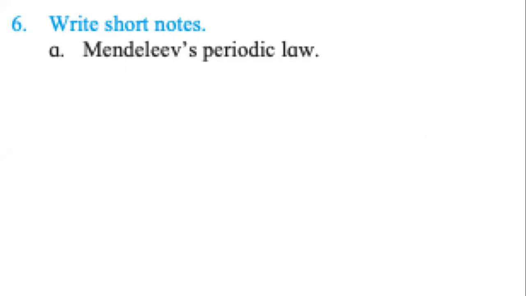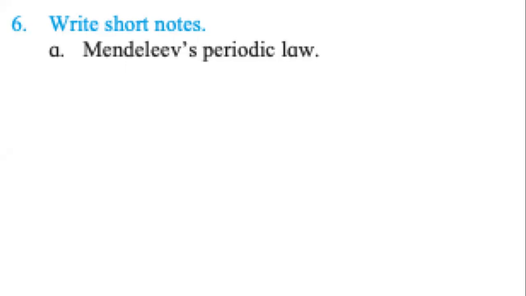Enough. But when the question becomes more than 1 mark, when the question becomes short notes, then just writing one sentence is not enough. It's a beginning, and that is a correct beginning. So even in this case of short notes, don't start with the history and geography. Give the periodic law first. First write that Mendeleev's periodic law states that properties of elements are periodic functions of their atomic masses.